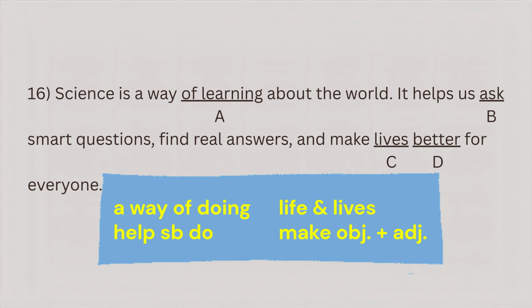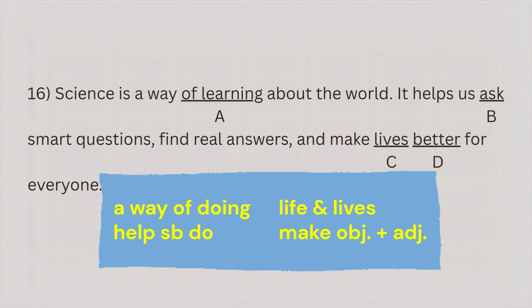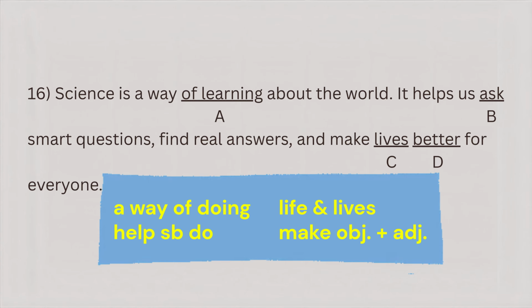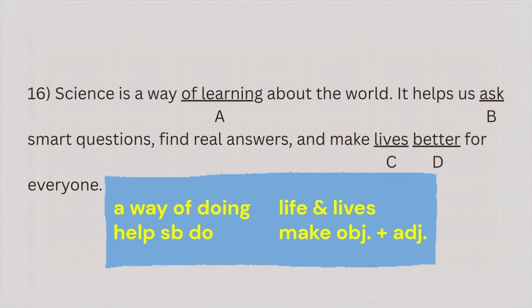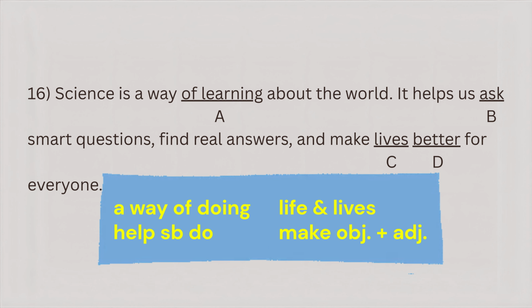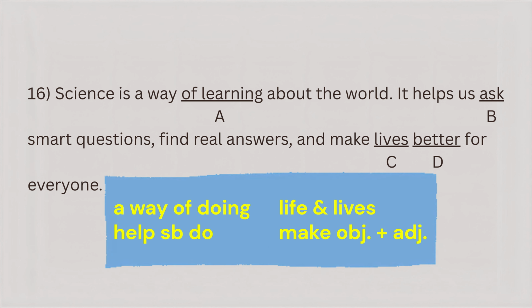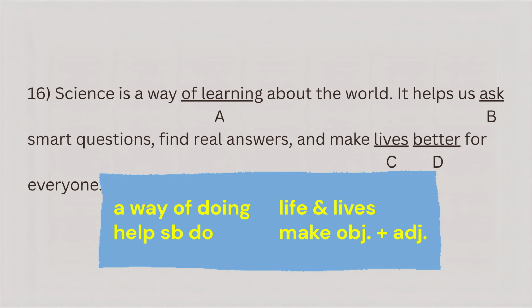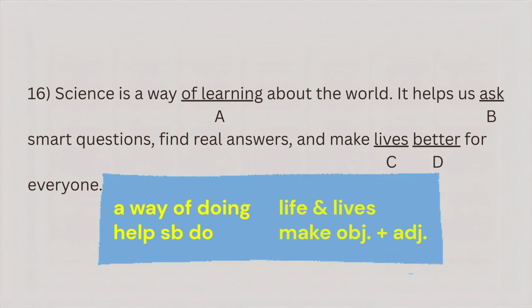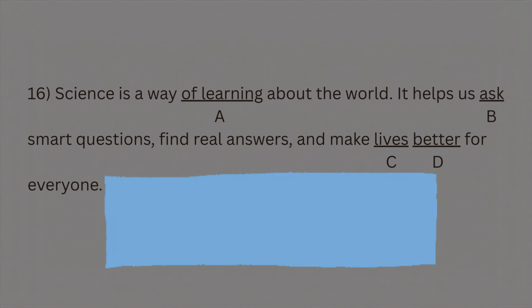It answers the question, make life what? Better. So yes, this part is correct. No need to change it. Verdict: no error in D. Final answer: C is the error. Lives should be life.